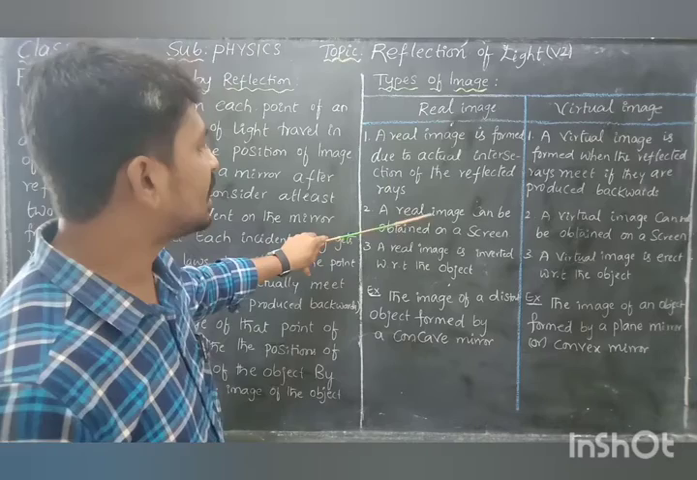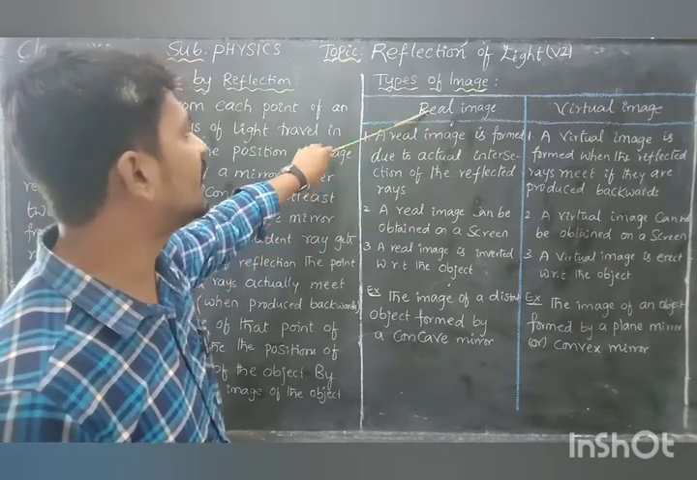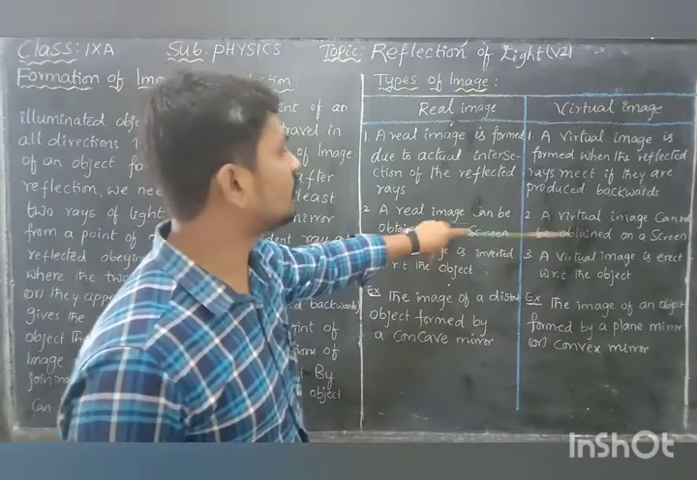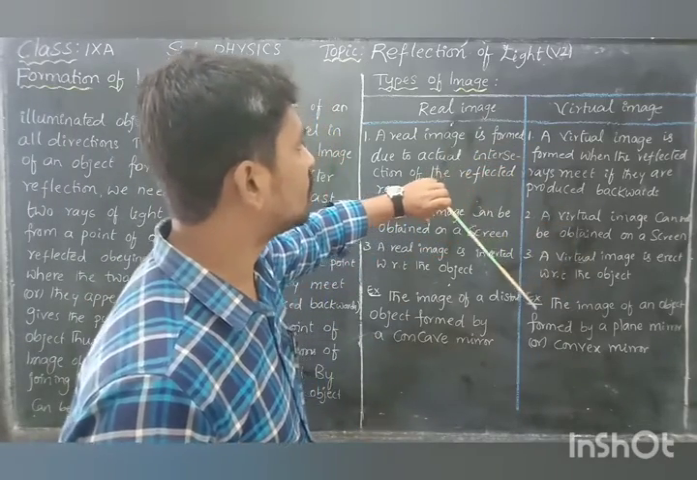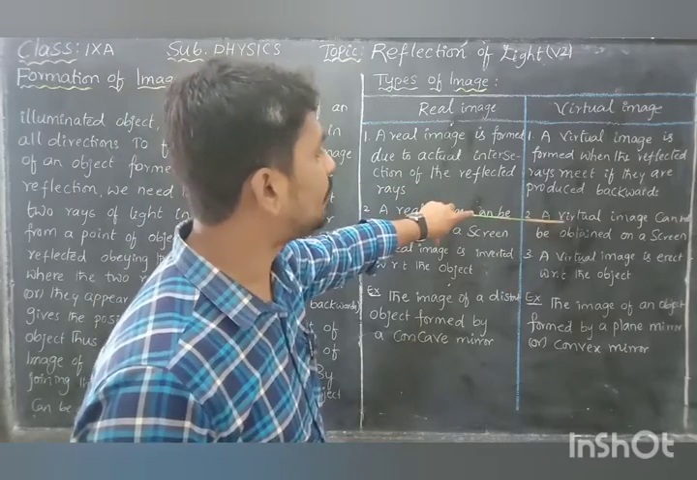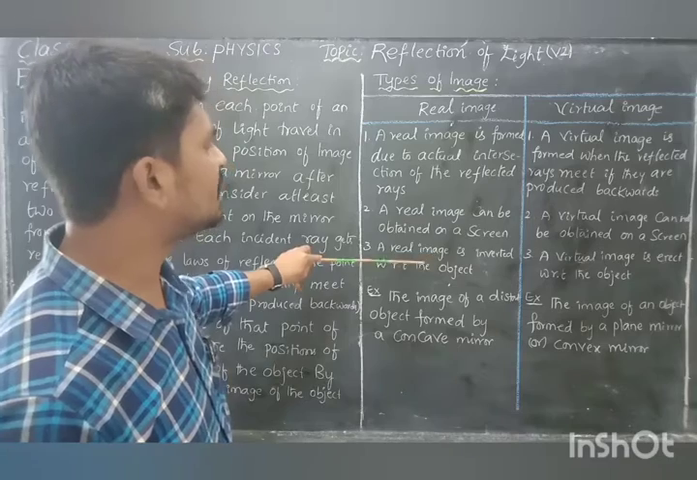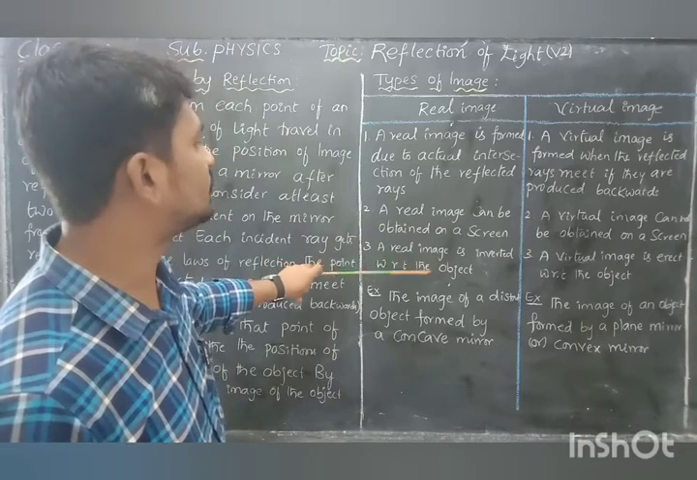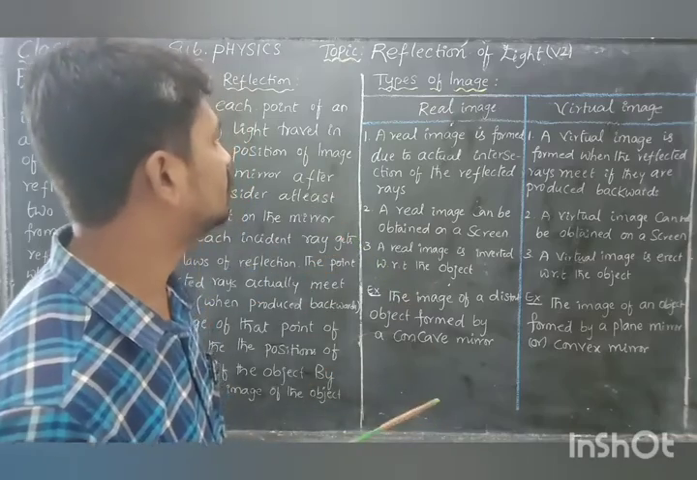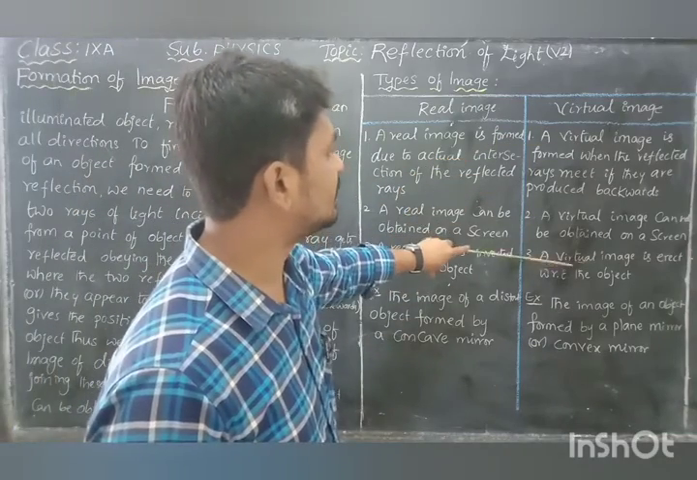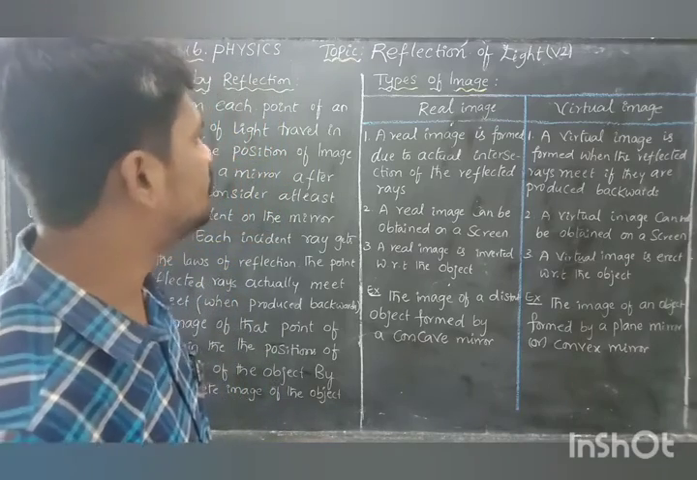A real image can be obtained on the screen. You can catch real images on the screen, but you cannot catch a virtual image on the screen. Virtual images cannot be obtained on the screen. Next, a real image is always inverted with respect to the object. But a virtual image is always an erect image with respect to the object.